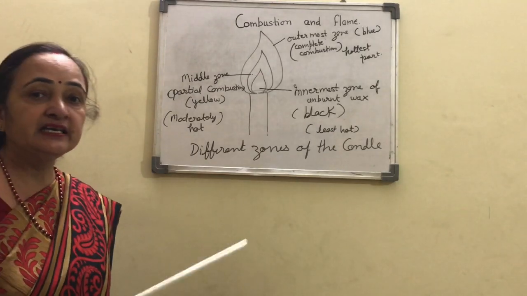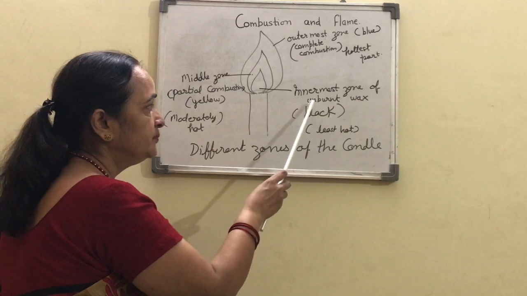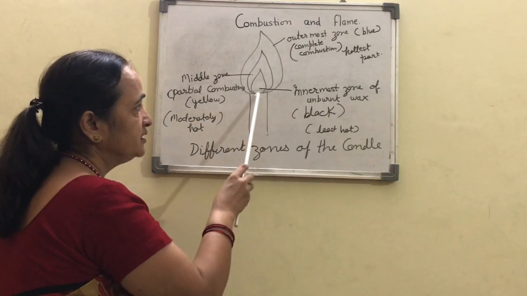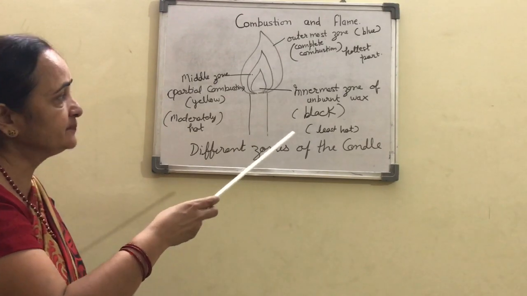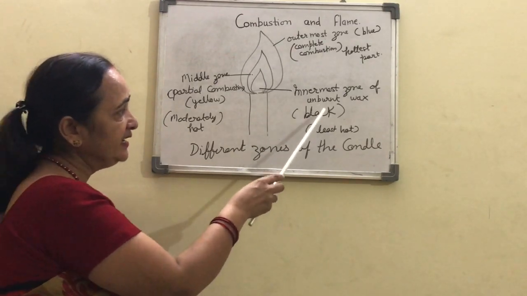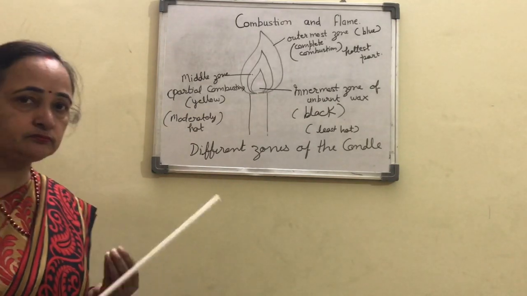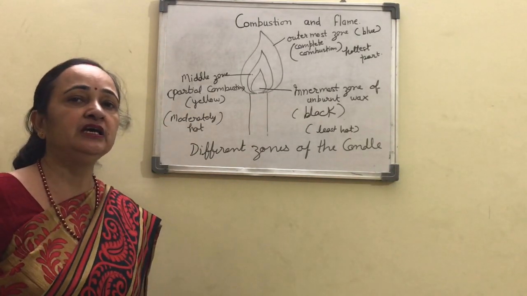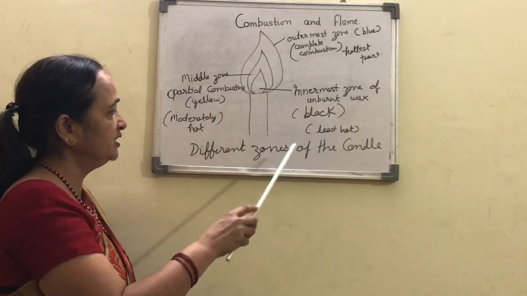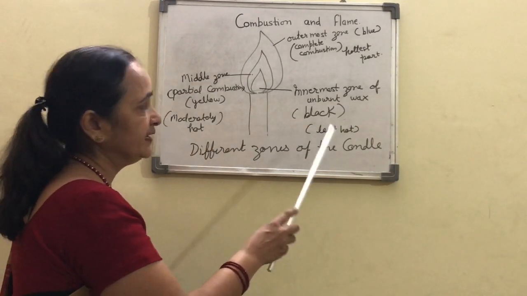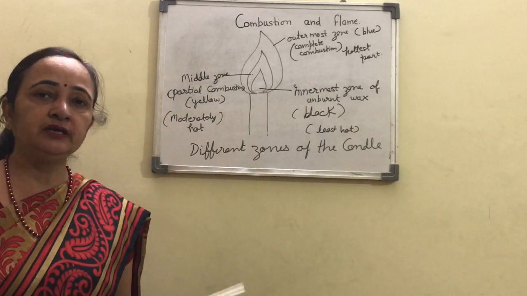Now comes the innermost zone, the zone of the unburnt wax, and it is of black color. This is the least hot zone; here the hotness is very less. So this is the structure of the different zones of the candle, and this is one of the important questions for your exam.